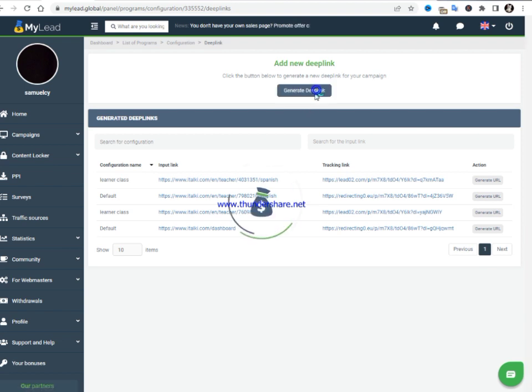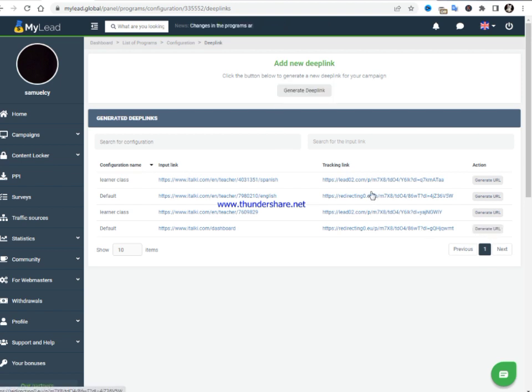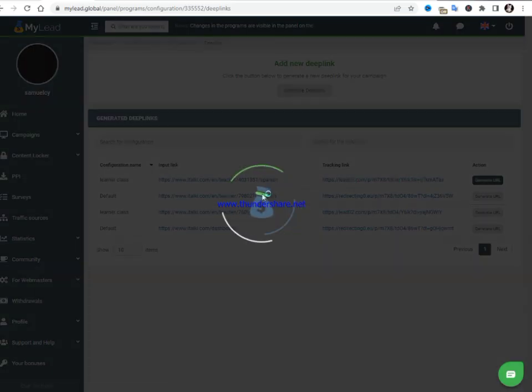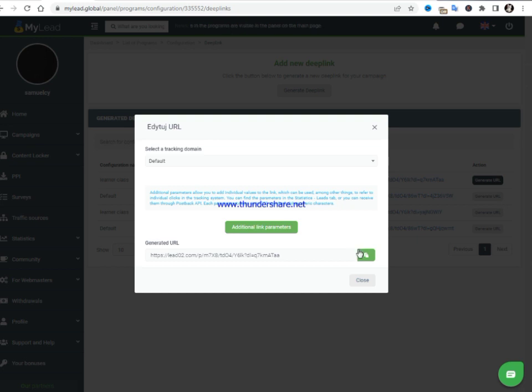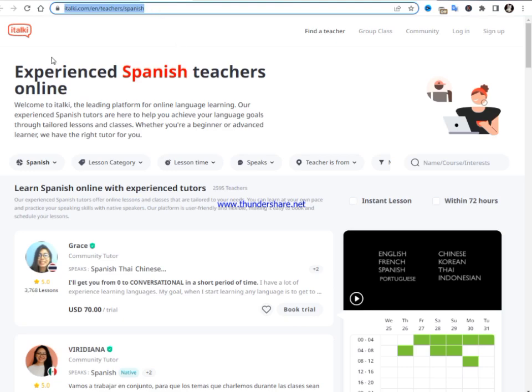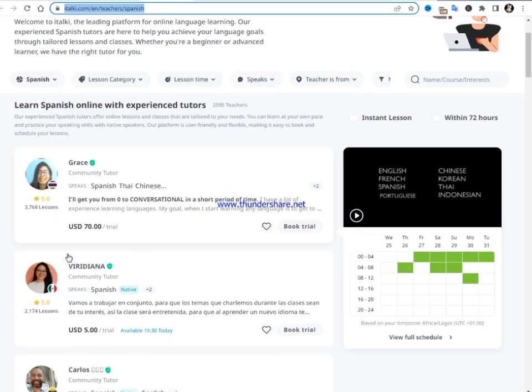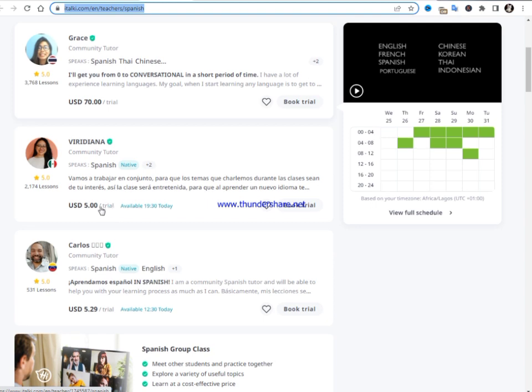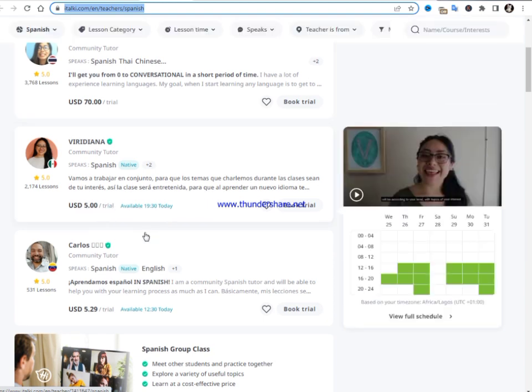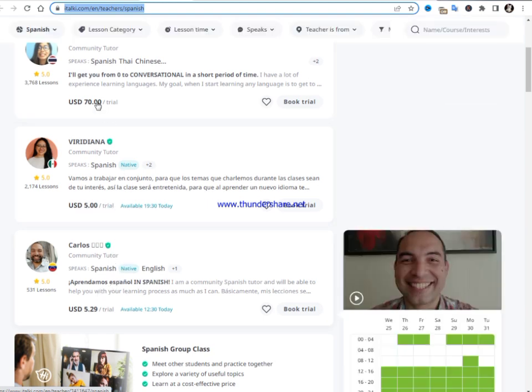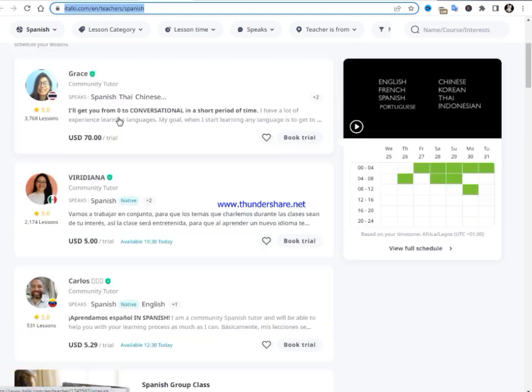Now generate your deep link here by pasting your link in the deep link option. These are other ones I've generated right here. You can generate the URL and still use it. Click on copy to copy them, and you are ready to go. Now this is the Chinese page they will be directed to once they click on my link. As you can see, $5 trial, $5 trial, $70 trial, and many more.